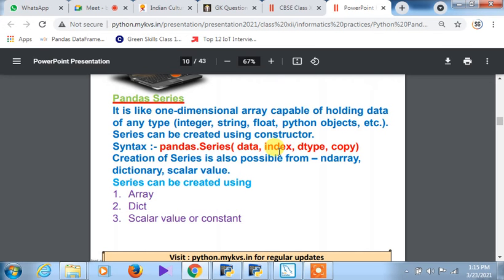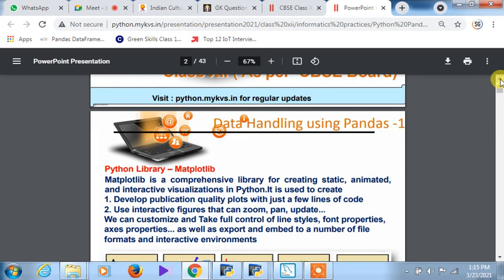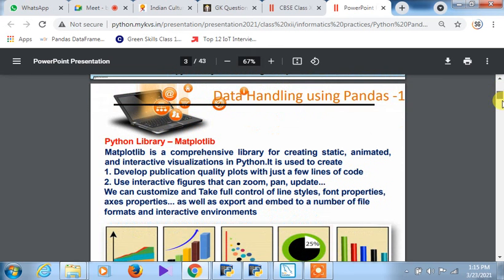All right, so yes, this is a Pandas series actually. A Pandas series can be created by using an array, dictionary, or scalar value or constant. Scalar value means simply a value. If you come to the properties of the Pandas series, it will be like this. We have already gone through this one.